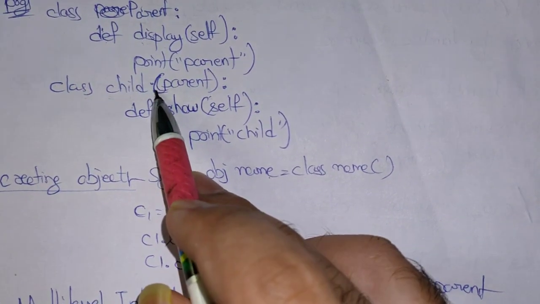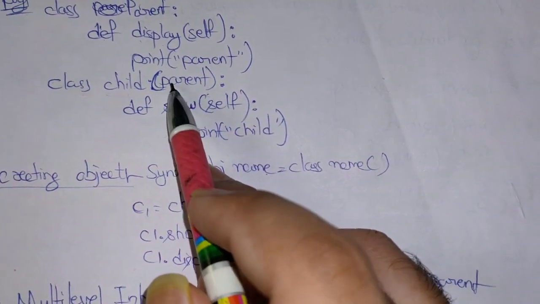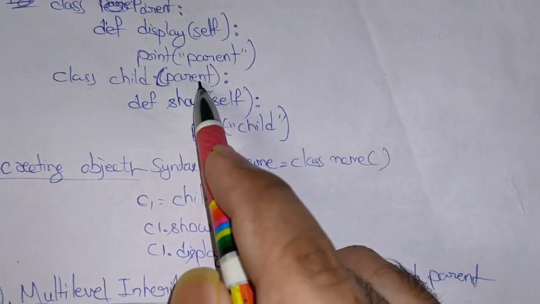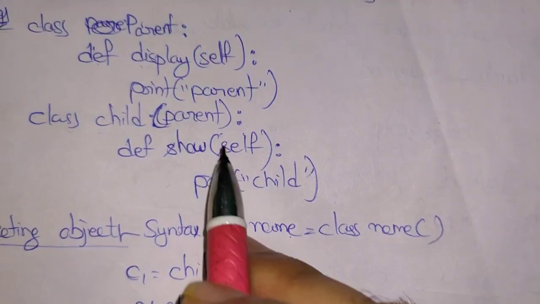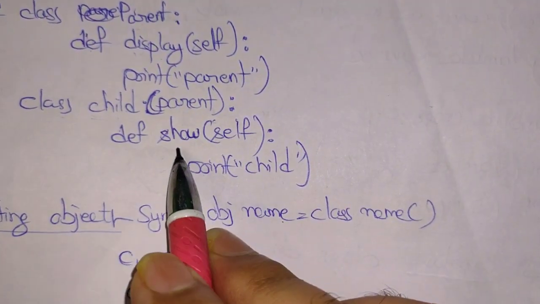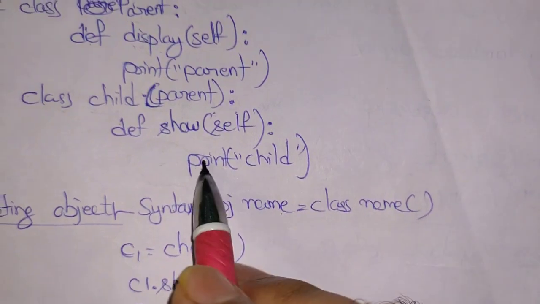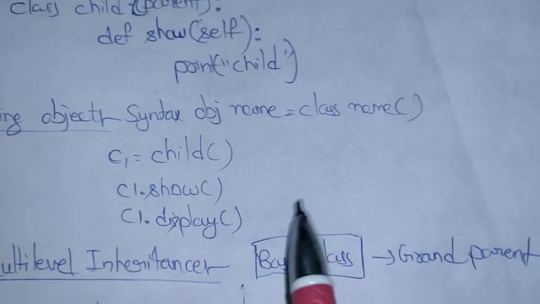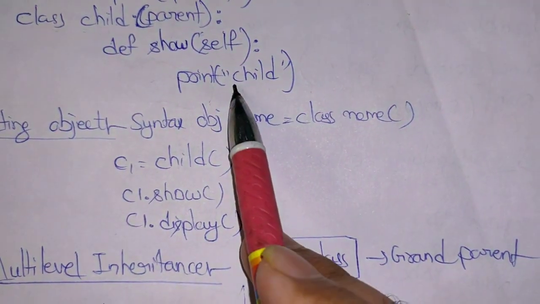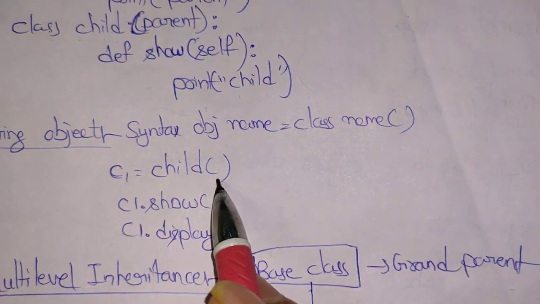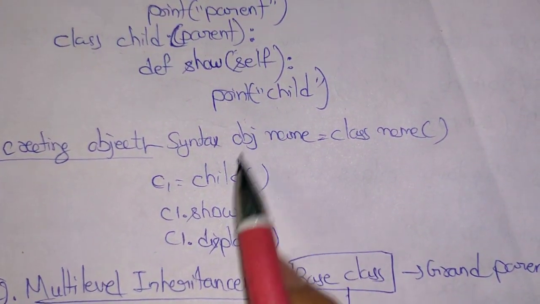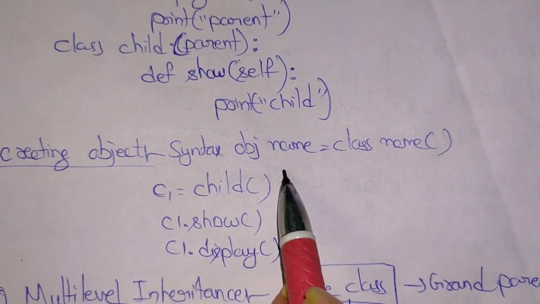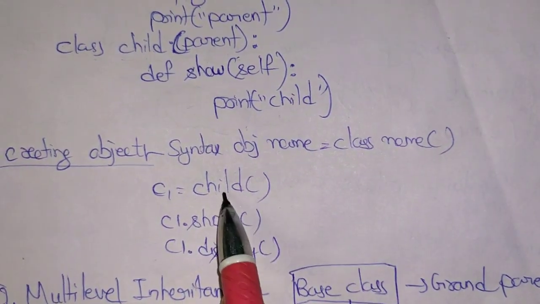To perform inheritance in Python, you have to write the parent class in the parentheses. So here the parent class is parent, so I am writing parent in the parentheses. And the child class also consists of a method called show, and we have printed "child" in this. To access a class, we have to have a reference. We have to create an object to access this class. To create an object, the syntax I already said: first you write the object name and the class name with parentheses.